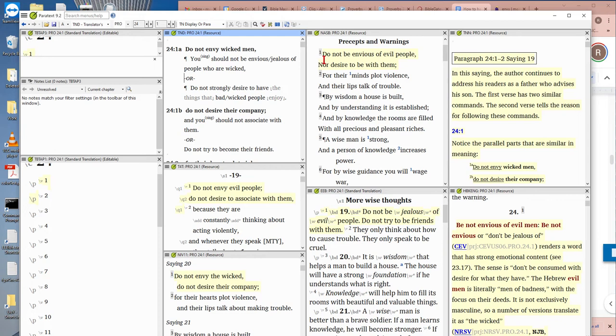So over here, to see what a literal translation is, in the NASB, I have do not be envious of evil people. Now, a common thing is envy here, which we see in these little translations, and that's one of the options. You should not be envious of people who are wicked. Although I could change it to you should not, what you have in the translation notes display, I don't see any reason not to use an imperative like the literal versions use.